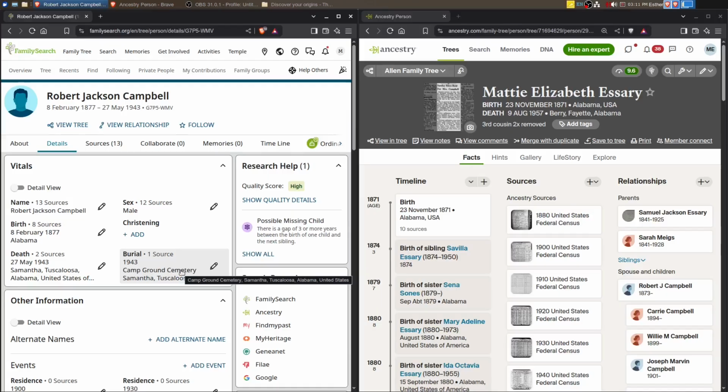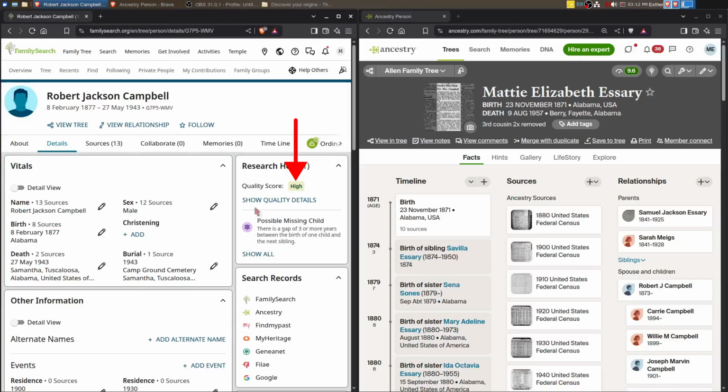So let's jump in. Now, one thing I'm going to note here, again, his quality score is high. A high quality score does not mean correct, as we saw with Mattie Elizabeth. There were some things that weren't quite right. So do not assume that high equals correct. You still need to do the homework and check all the sources and everything to make sure that you're on the right track.